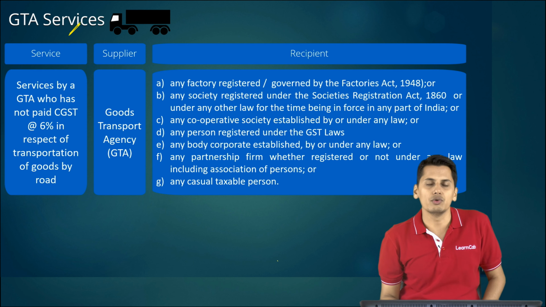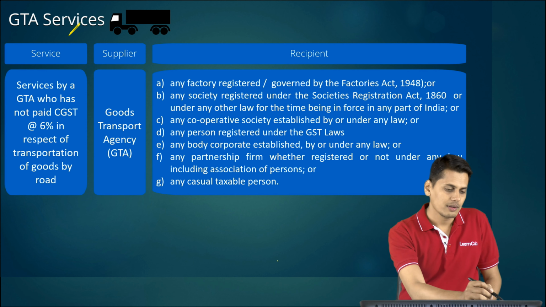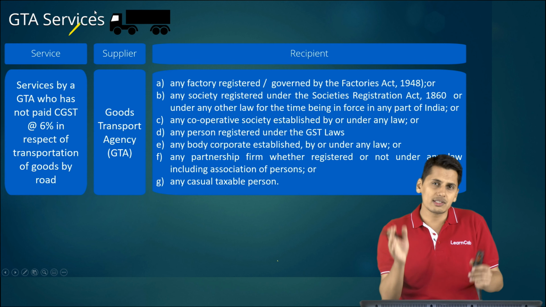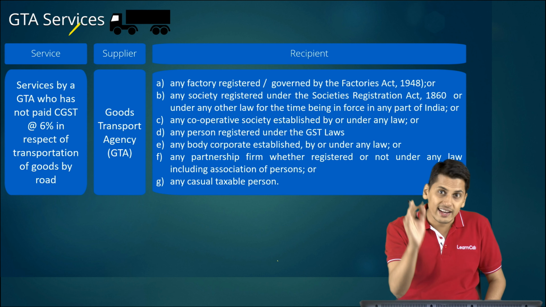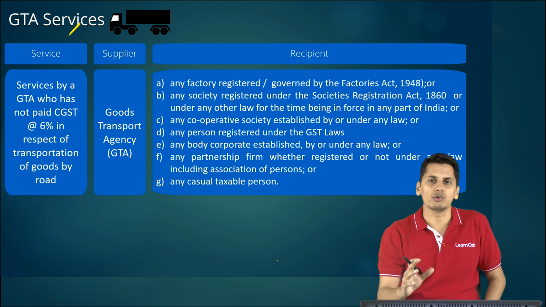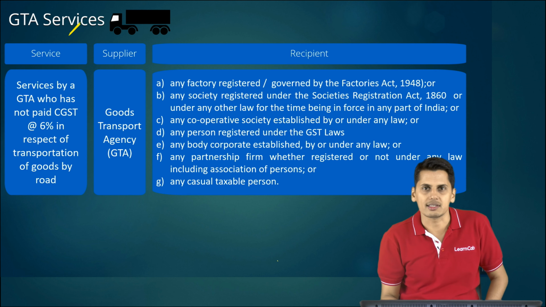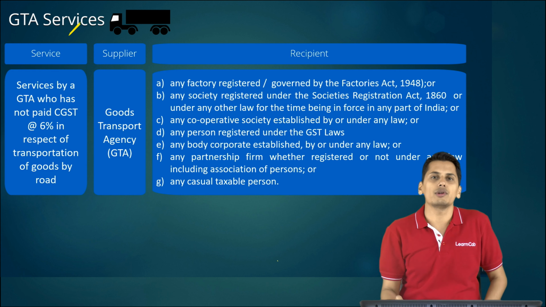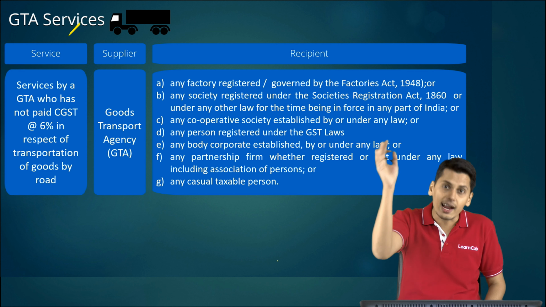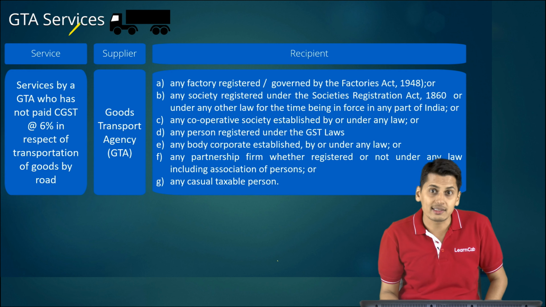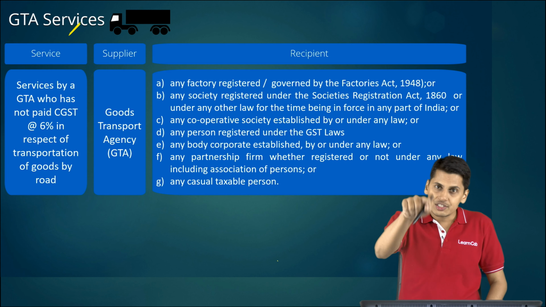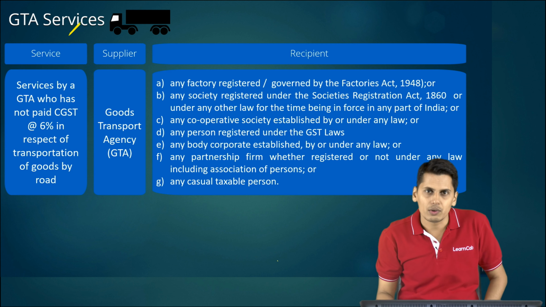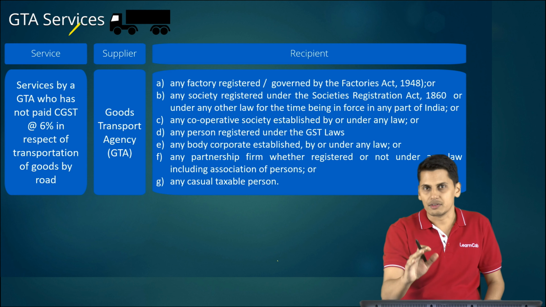Next is the case of goods transport agency services. As regards GTA services, this was already there in the reverse charge notification. There is an amendment as regards this entry in notification number 13/2017. Let's quickly brush up on what the entry told you initially. It told you services by a GTA in relation to transportation of goods by road. Which GTA? That GTA who has not opted to pay taxes upfront, that means under forward charge at the rate of 12%. That GTA is the service provider.